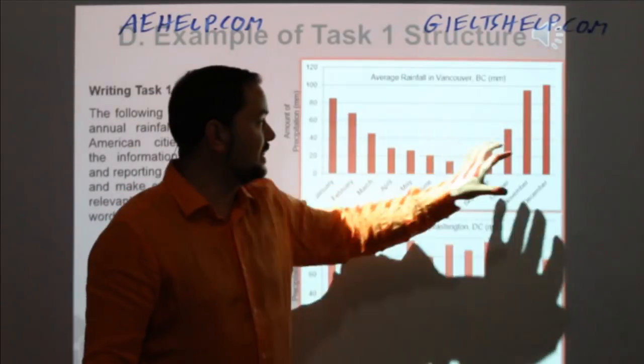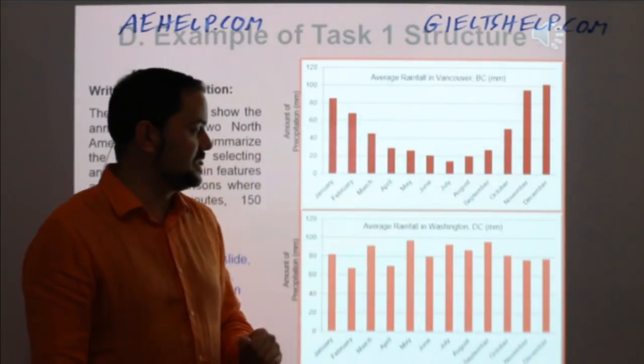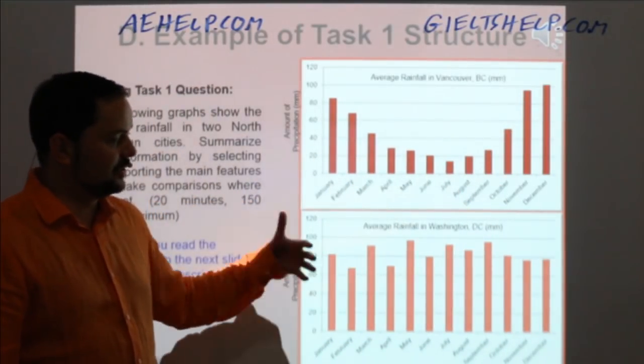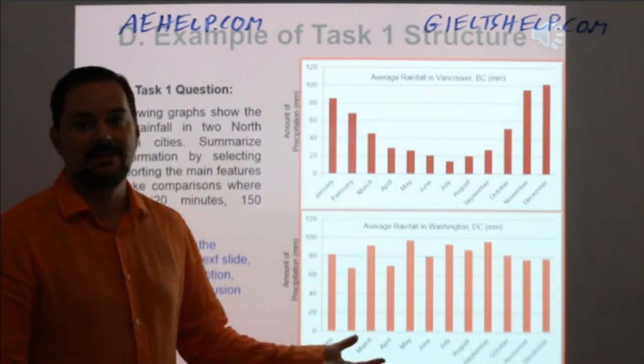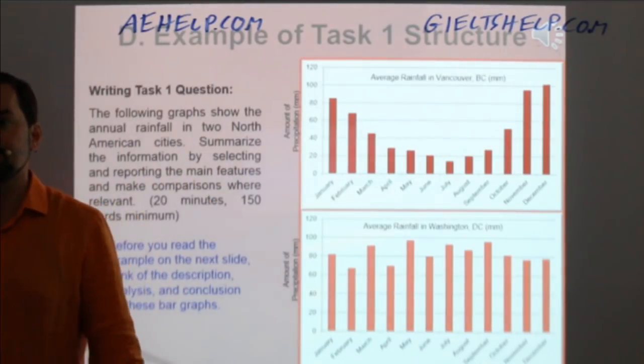So this is a wet season. This is more of a dry season. Clearly for Washington, it's just all wet. Okay, it's all rainy. All right.